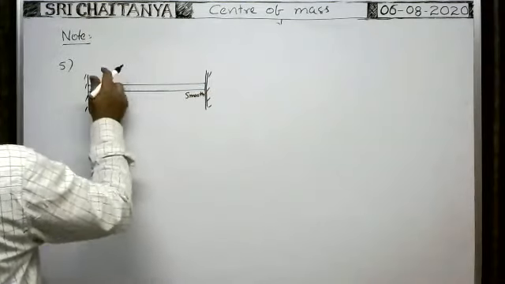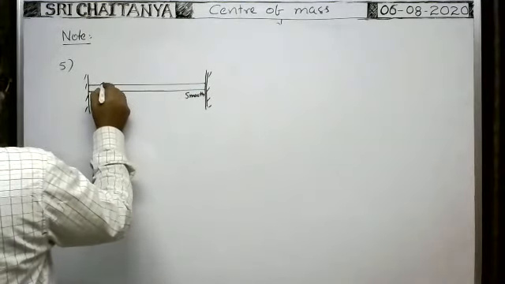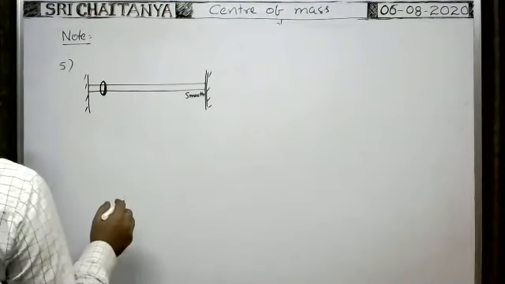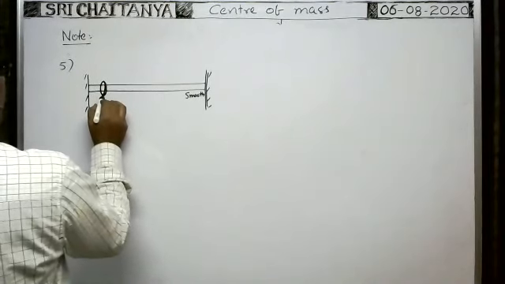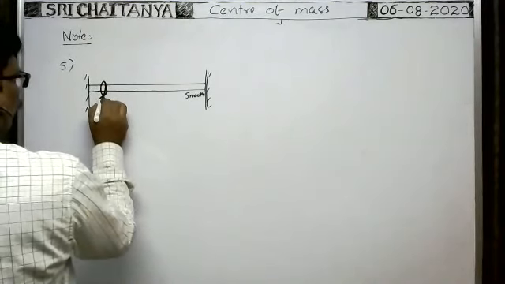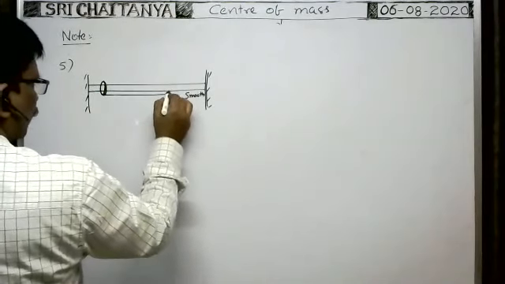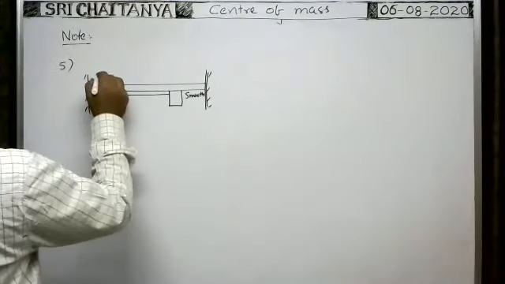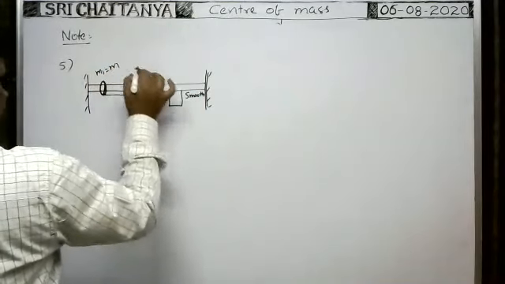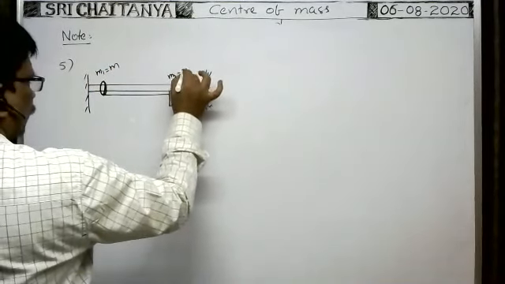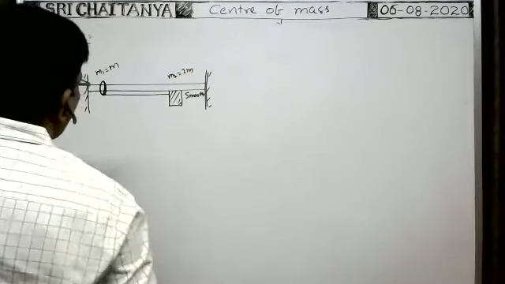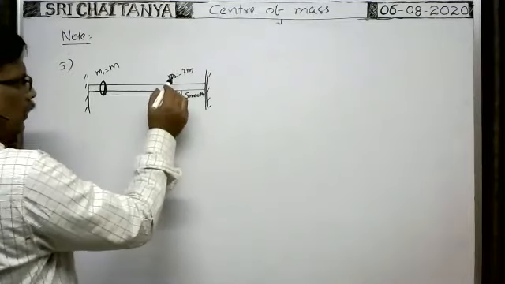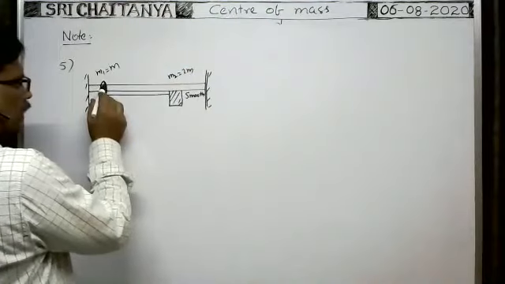A ring is passed over the smooth rod, and this is the initial position of the ring. The lower edge of the ring is connected to one end of a light string, and that is fixed to a block having certain mass. Suppose the mass of the ring m1 is equal to m, and the mass of the block m2 is equal to 2m.